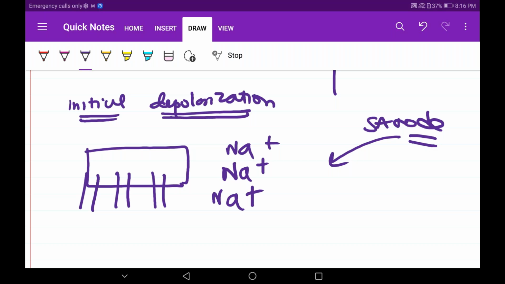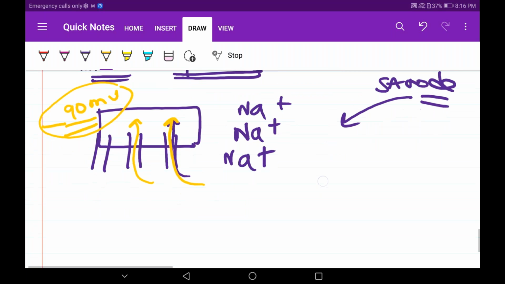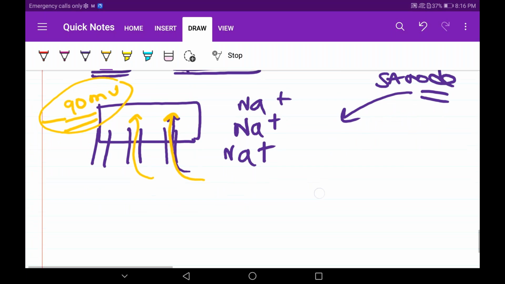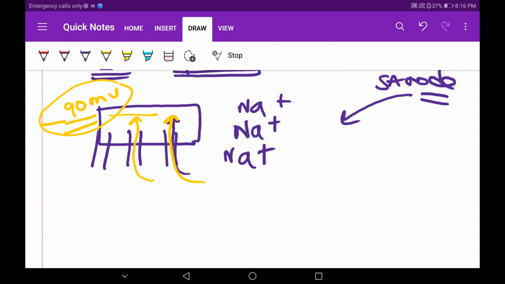What will happen? Tell me. Few sodium channels will open. What will that do? This is at minus 90 millivolts. Remember, I explained in detail how it is minus 90. I stressed a lot on this, but now I'm not going to explain all that. You should know the basics. So normally the cardiac potential is at minus 90.